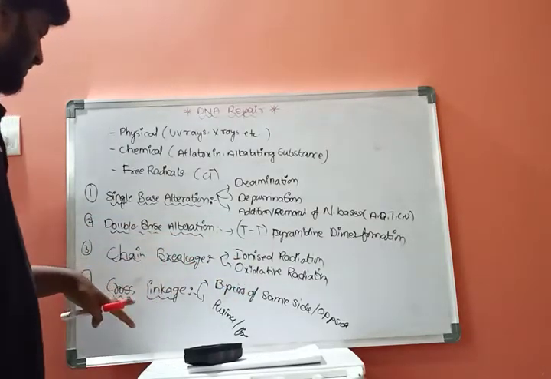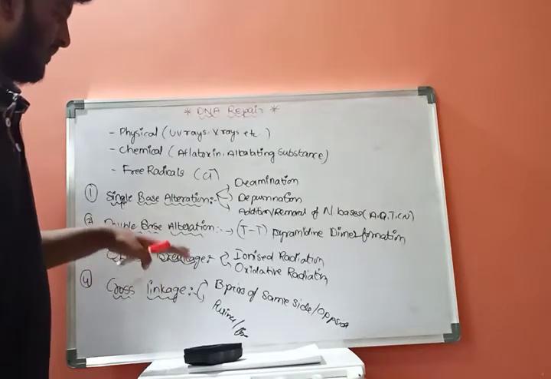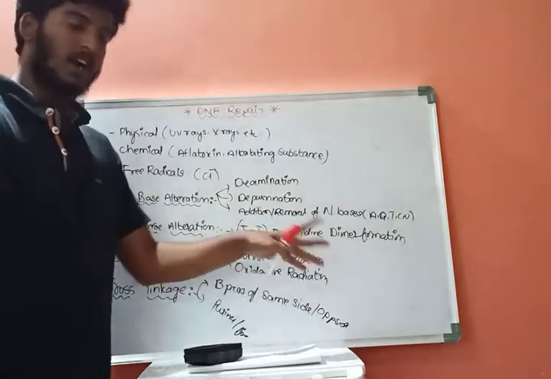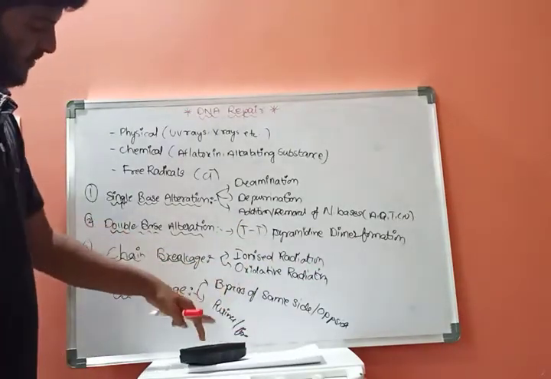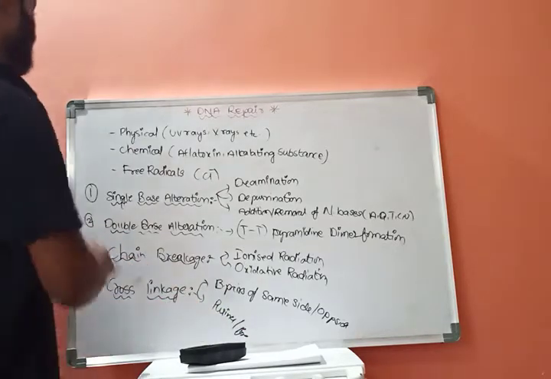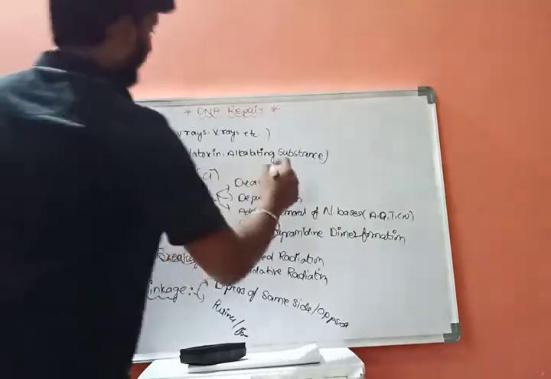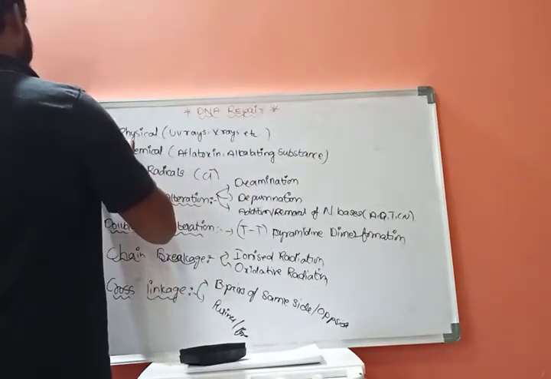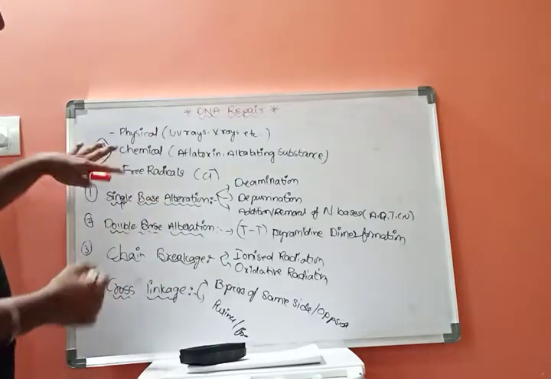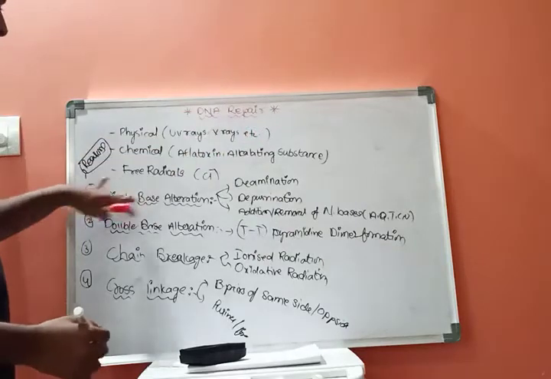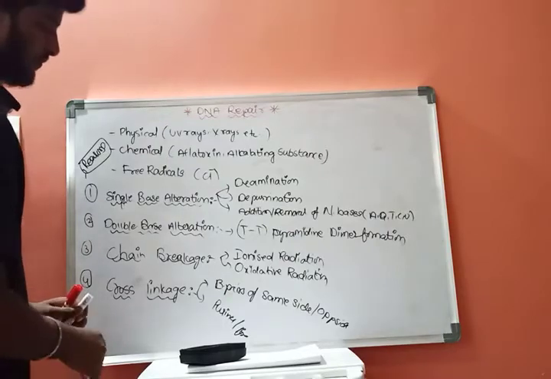And coming to the fourth one, cross linkage arises when there is damage between the base pairs of the same side or opposite side, and when there is damage between bonds of purines and pyrimidines. These are the four different reasons which give rise to DNA repair, that is single base alteration, double base alteration, chain breakage, and cross linkage.